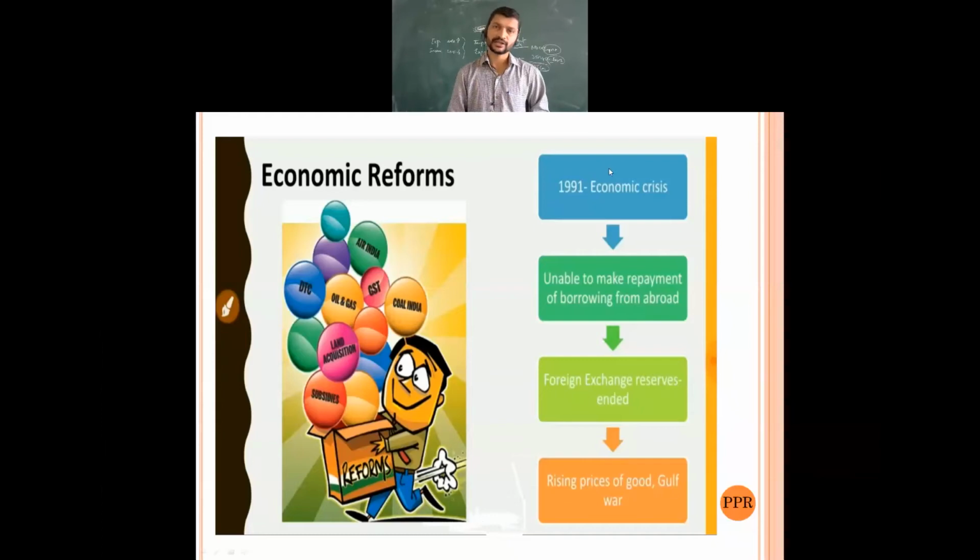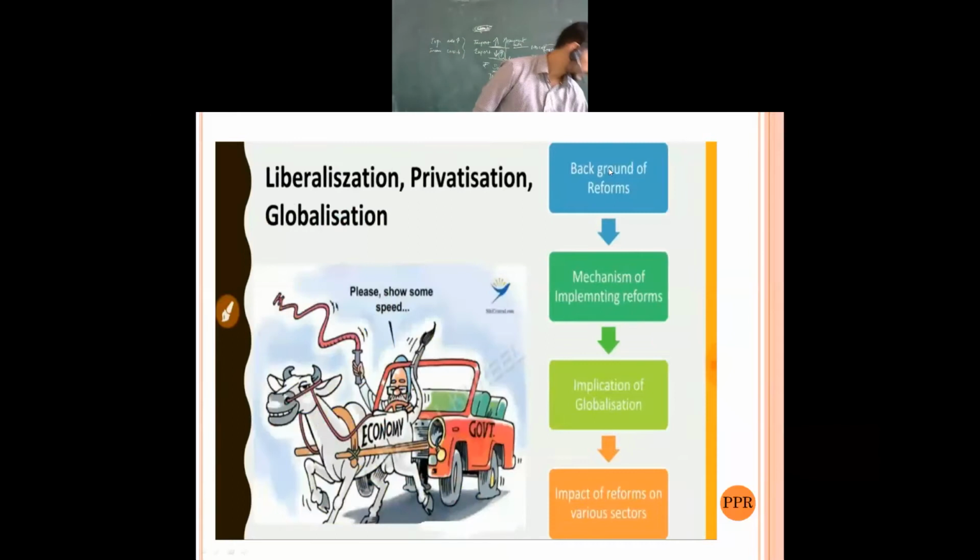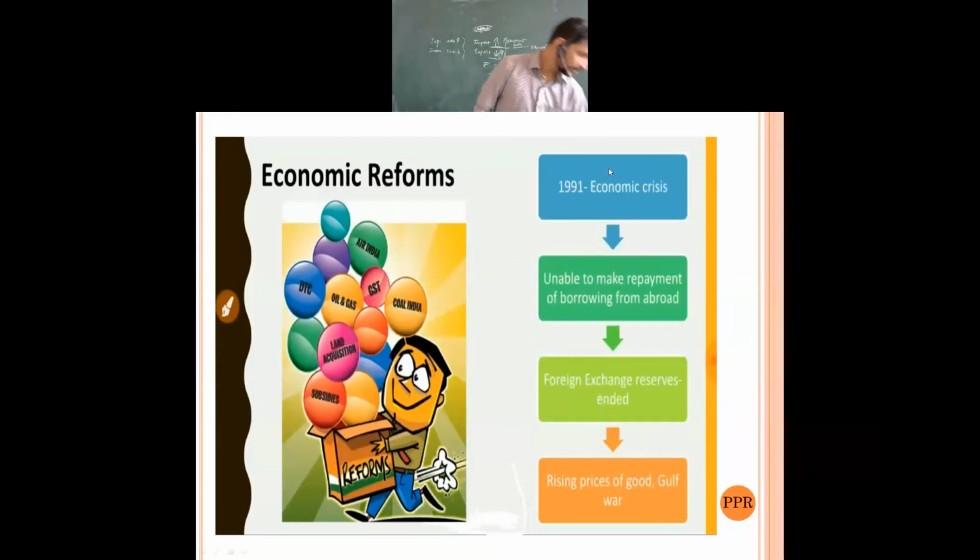That was the main intention of the conditions, to make trade possible for other countries in our nation as well. As in one point of the previous slide, the implication of globalization means we opened our doors to other countries to come here and do business and trade in our nation. So the economic restrictions were removed, and liberalization was made at that time.